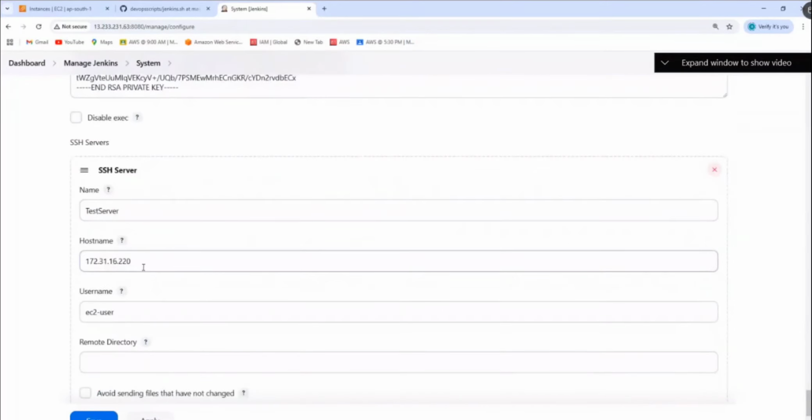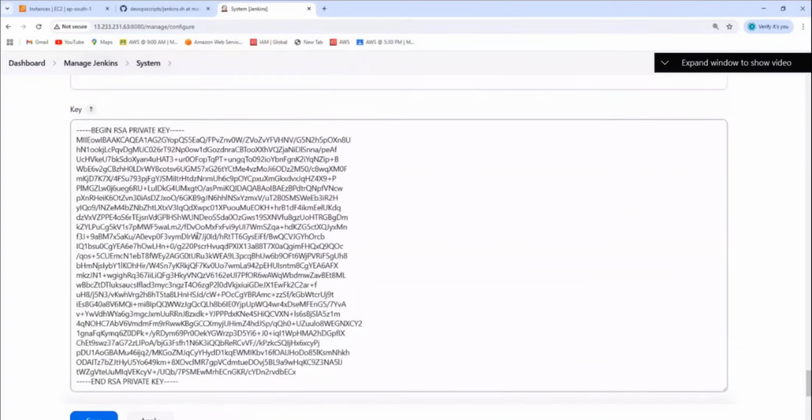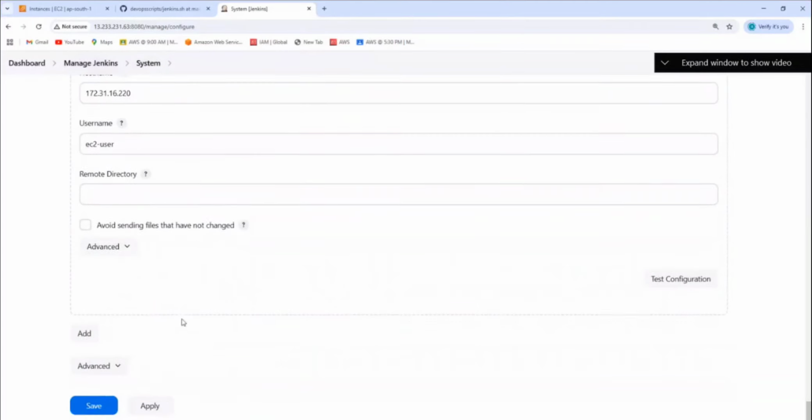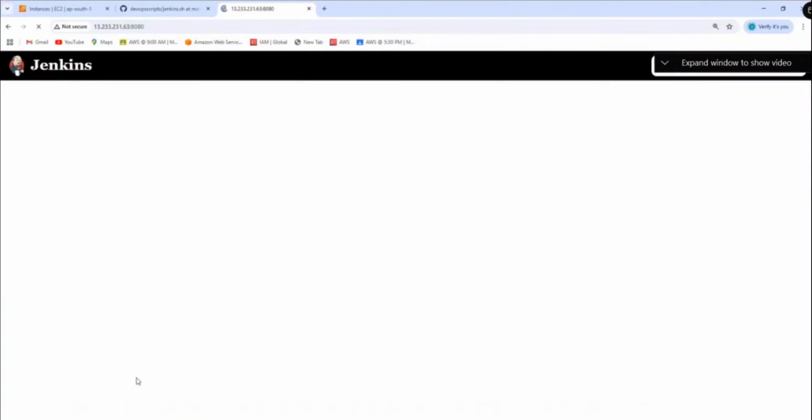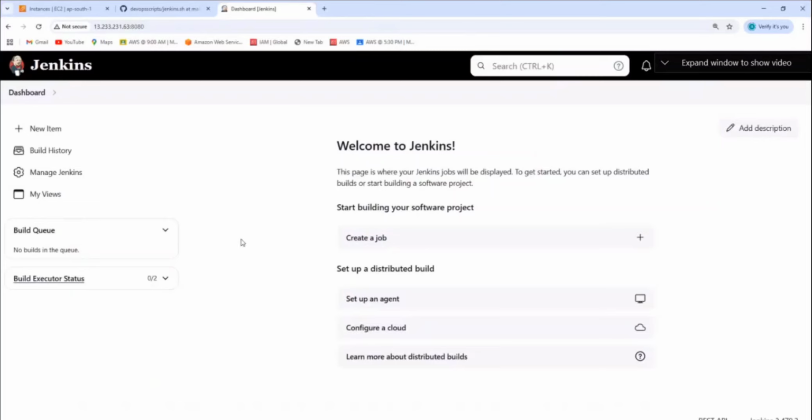Sumalika, I already said this. Right? Here, this is for authentication purpose. On the CLI, what we did is to copy the public key to the remote server. But here we are authenticating it, right? So here you just mention host name, username. Yes, you can use the same file also. And then click on save and click on here test. So if you click on test configuration, you should get what? Success.